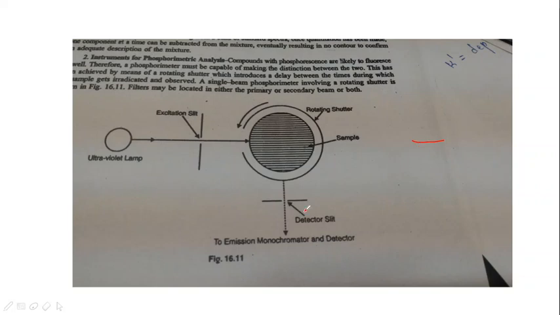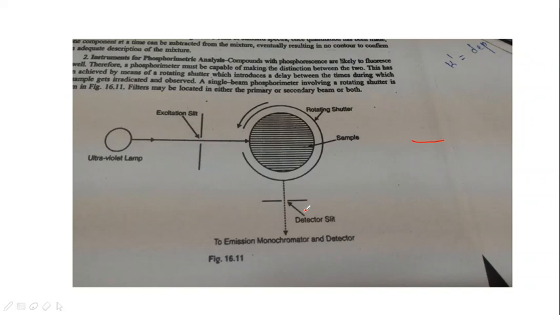The rotor rotates with a variable speed motor. When it rotates, the sample is first illuminated. That is, light from the ultraviolet lamp falls on the sample. It illuminates, and this rotor, at different times, gives away light through the detector slit. While it is dark, the phosphorescence radiation passes to the emission monochromator and it is measured. So this is how the rotating can phosphoroscope works.